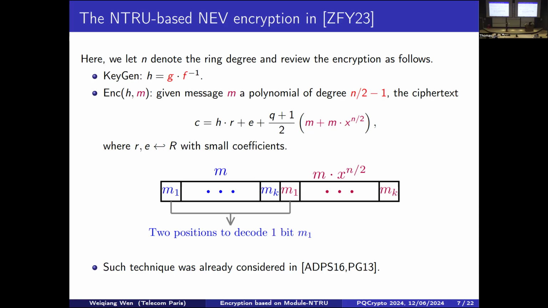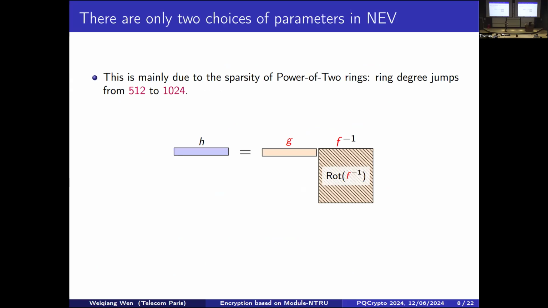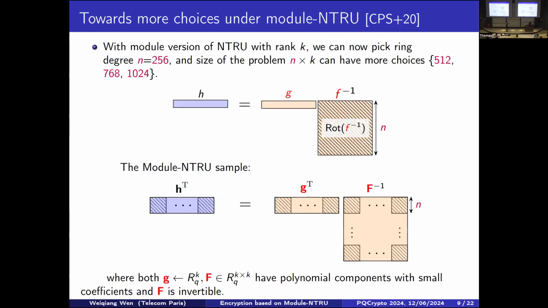So this is about NTRU, but as you have already seen, it has a major issue: it only provides 2 security levels, 1 and 3. This is mainly due to their use of this power-of-2 cyclotomic ring. The ring degree jumps between powers of 2, as you can see, 512 and 1024 correspond to level 1 and level 3, but not the intermediate one. Such an issue was already addressed by Chuengsatiansup and others in the scenario of signatures.